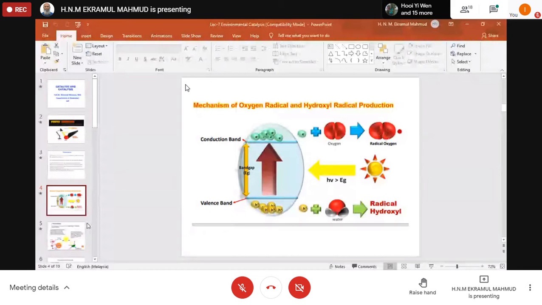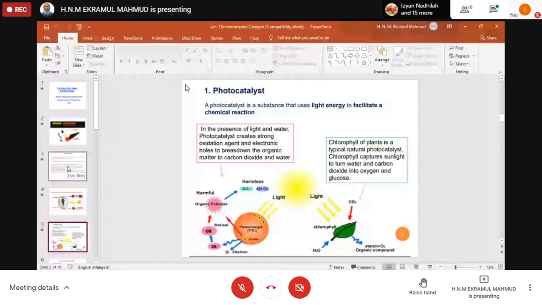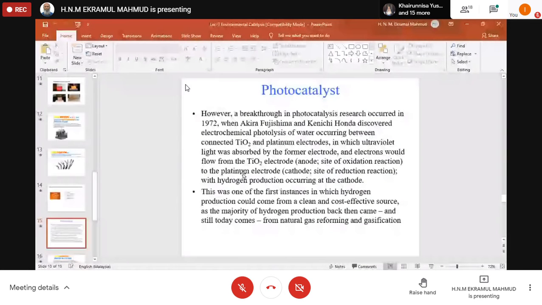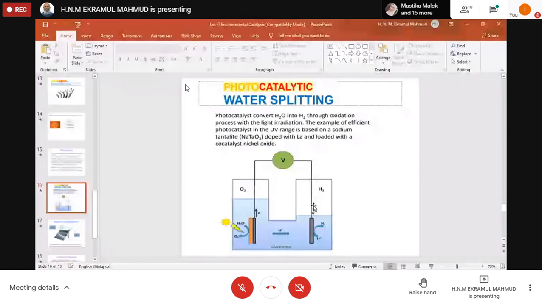If we split water, we get oxygen and hydrogen from the electrons of water. This is under UV or other light.